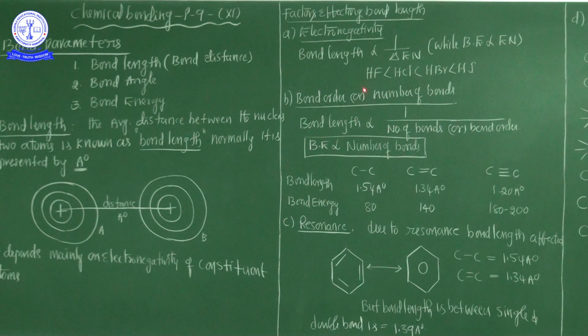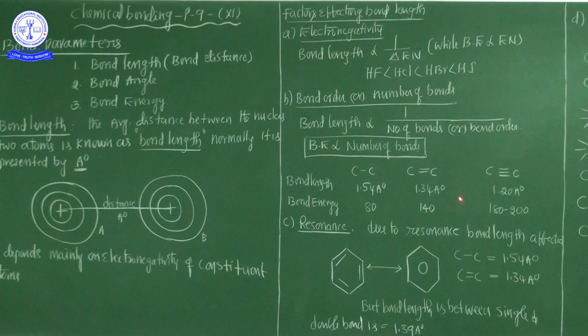Second one, bond order or number of bonds. Here, bond length is inversely proportional, same concept as electronegativity. Bond length is inversely proportional to 1 by number of bonds. It's nothing but, in between any two atoms, when the number of bonds increases, bond length decreases.